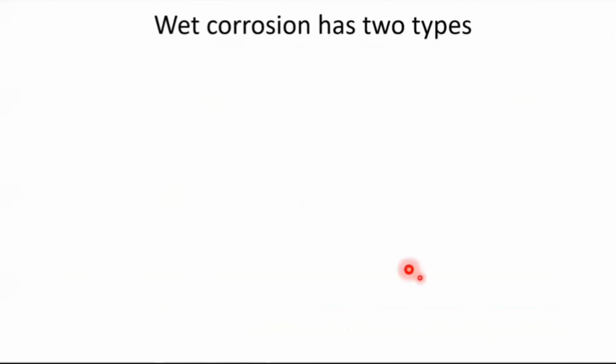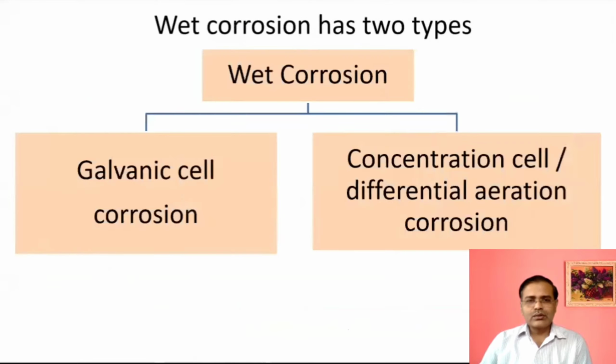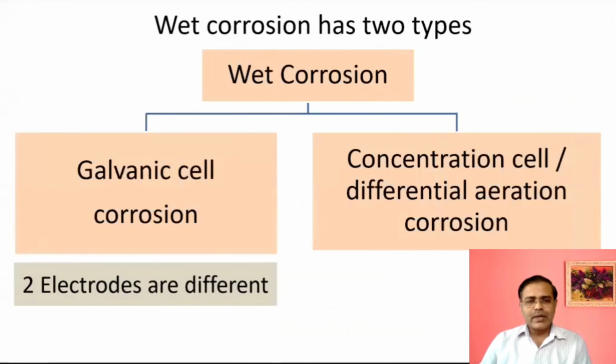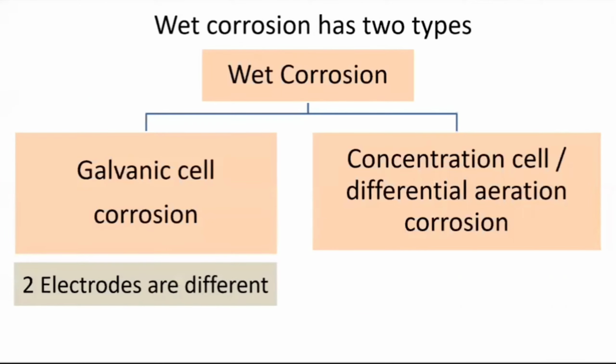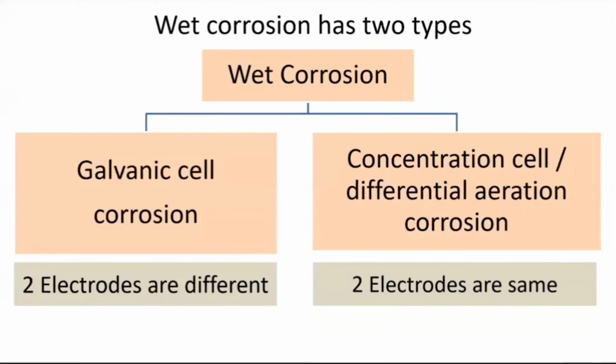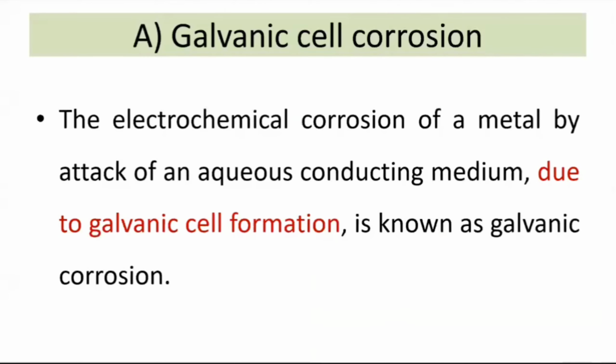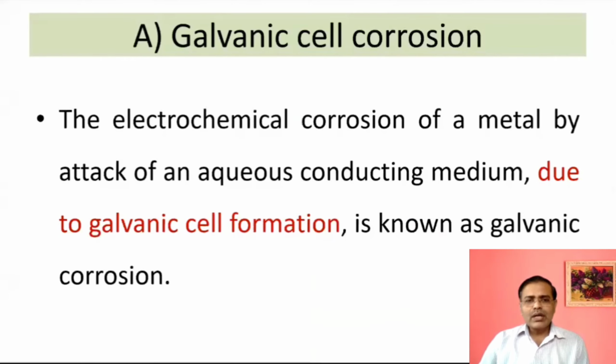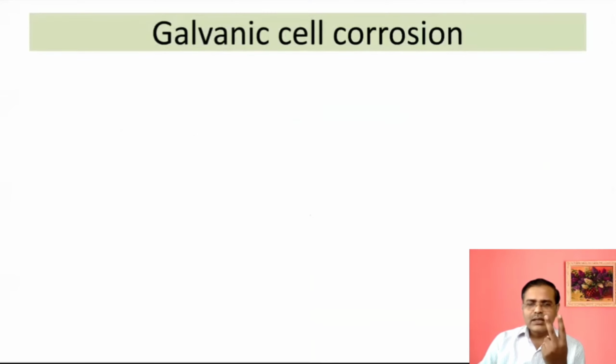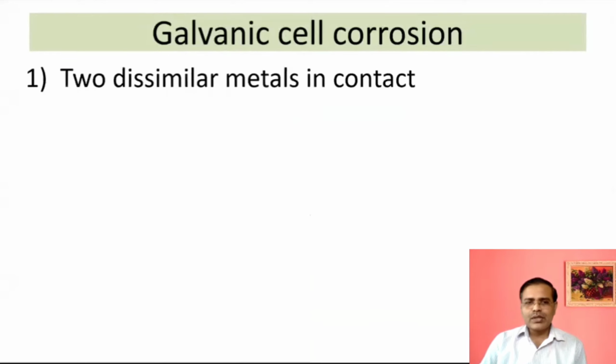So wet corrosion occurs in two ways. Either it can have galvanic cell formation or concentration cell formation. Galvanic cell means two different metals, so the two electrodes are of different material or metal, and concentration cell means both electrodes are of the same metal. So we'll see how a galvanic cell will form. If two different metals are present, then naturally galvanic cell formation may be possible.